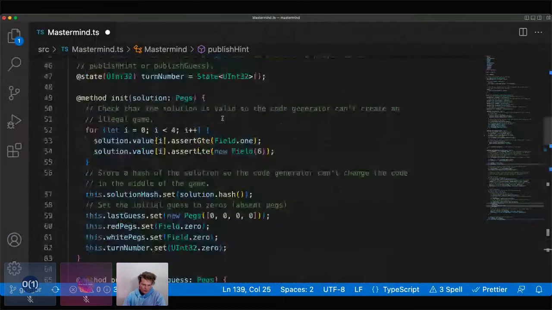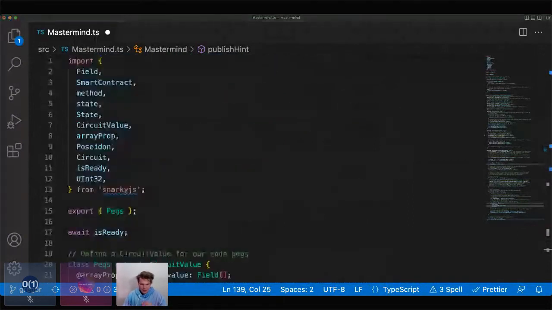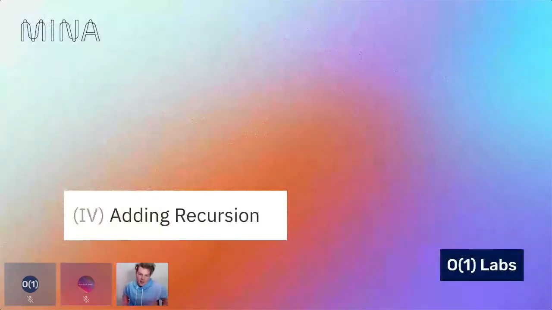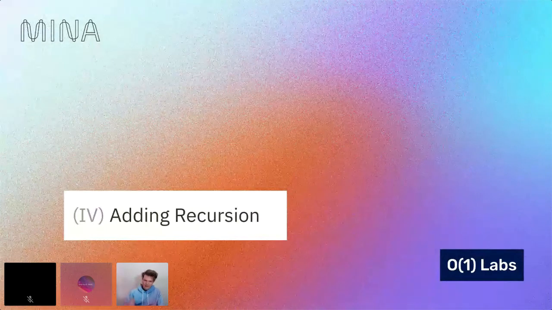And so I'll switch back to the presentation really quickly. Oop, there we go. And so yeah, now I'll pass it off to Gregor for adding recursion.